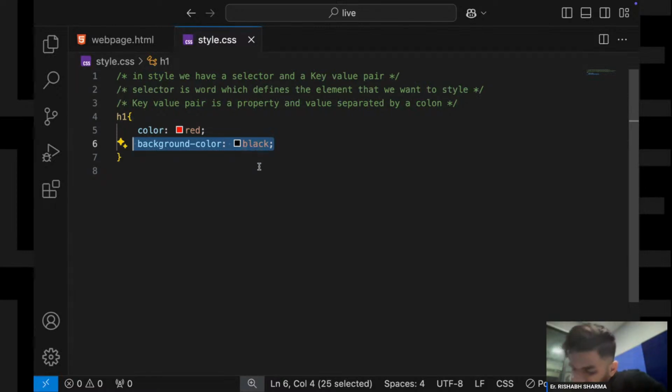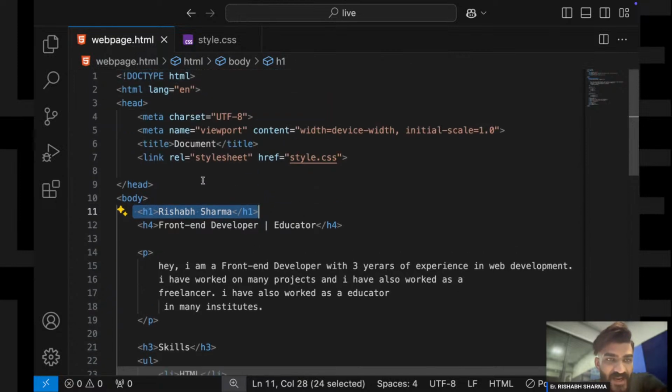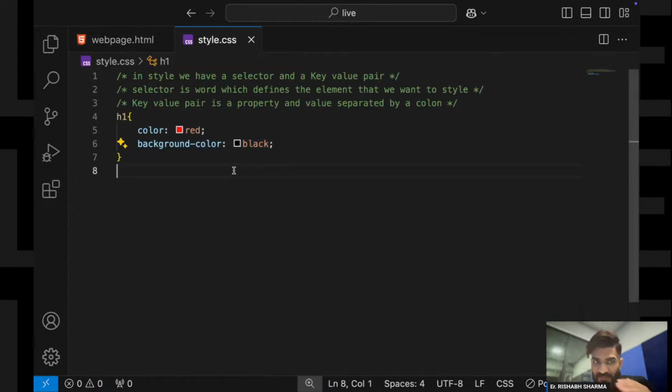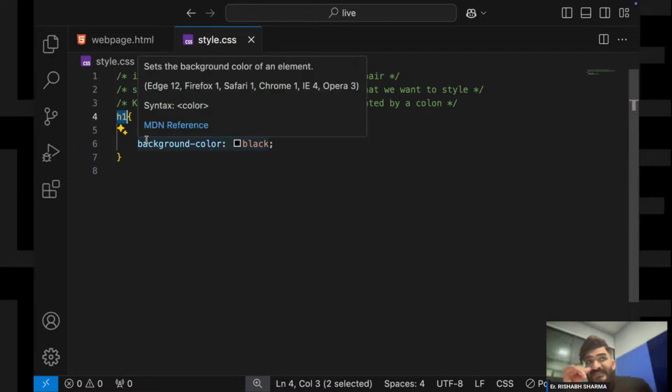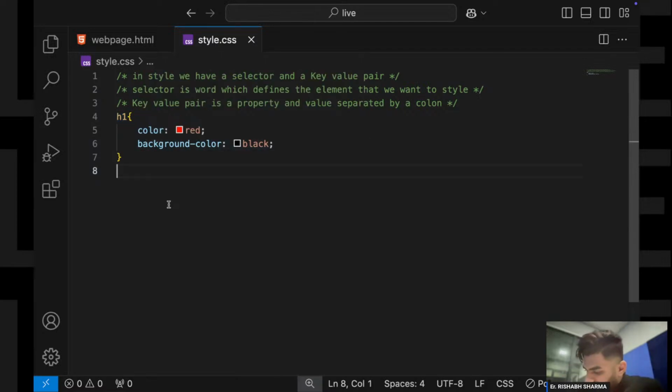Okay, how to link the CSS file. So basically I told you, in your head tag you have to use this link tag, and in your href you have to give the path of your style sheet, and this is how you link the style sheet with your HTML. Now when it comes to how you write the style, first of all you will tell the selector, which selector you are going to use. Then you will tell the property and its value.